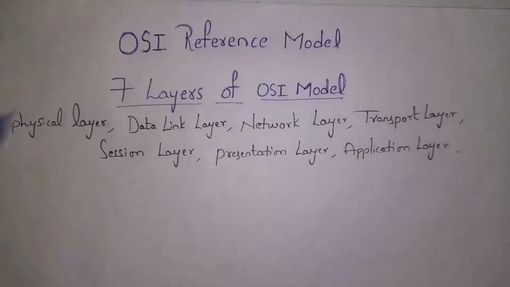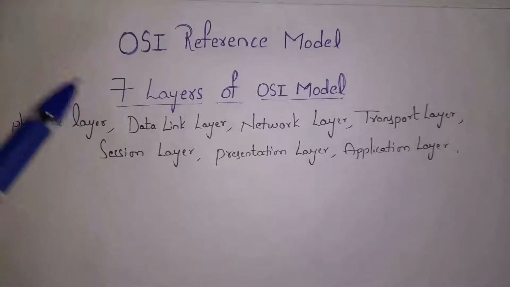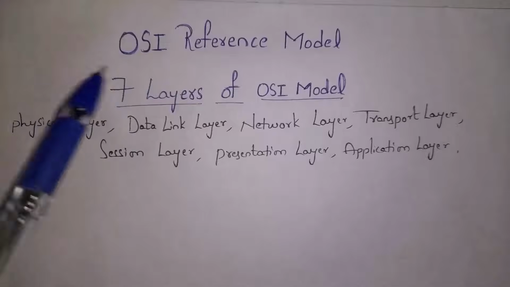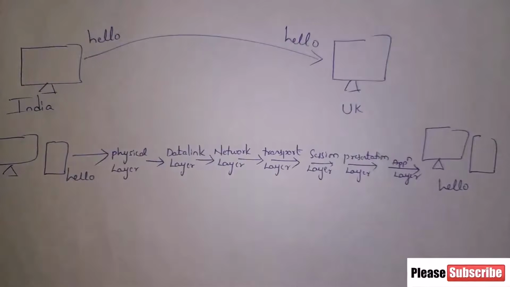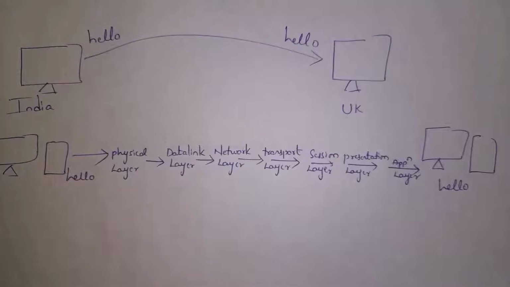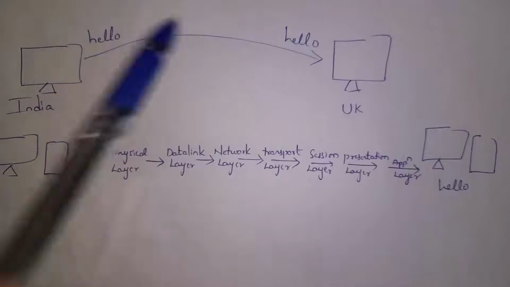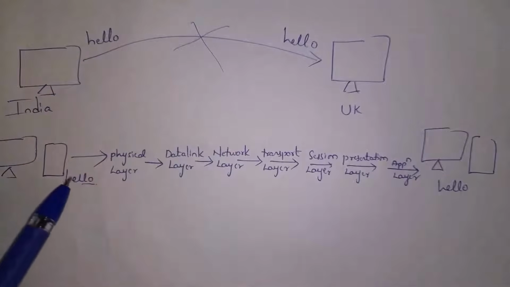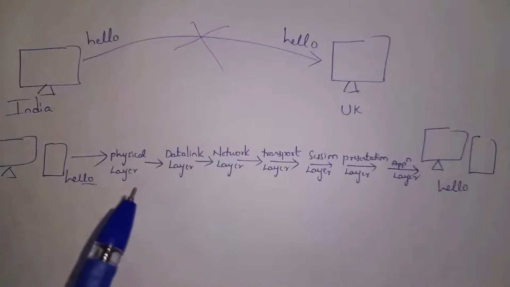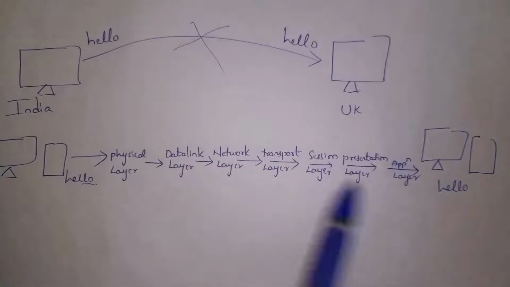Next I will explain what is OSI reference model and then I will explain 7 layers of OSI model. Guys, for example, I am in India and my friend is in UK. In my computer, I will open WhatsApp web and then I will send message hello to my friend who is in UK. So whenever I send hello message to my friend, that message is not sent directly to my friend. Instead, my message is passed from various layers and then my message is reached to person who is in UK.